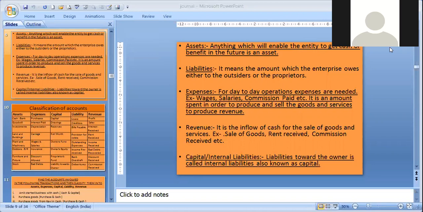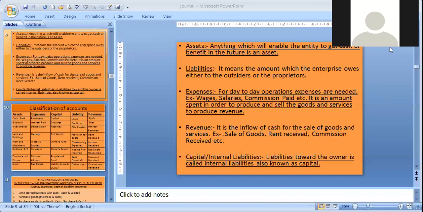The list is inexhaustible: carriage outward, carriage inward, advertisement, insurance premium, whatever you name, they are all expenses. And these expenses have a debit balance. It is an amount spent in order to produce and sell goods and services to produce revenue. Think, you have paid wages to the worker so that he will do some service for you.